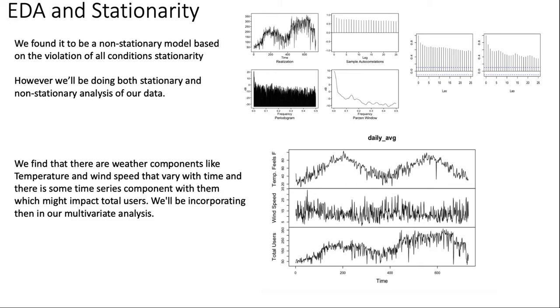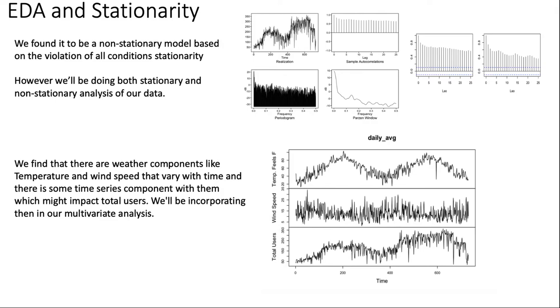Our data had a number of variables we could utilize. However, we focused on predicting the total number of users from a metric of wind speed and a metric of temperature. The realization for these variables can be seen in the center graphic. Above that, we have the realization, ACF, and spectral density for total users. We can see something that looks like seasonality in the total users realization. It also looks like there might be wandering, but because this is daily data over 2 years of observation and it follows the temperature data, it's clearly influenced by the weather seasonality.